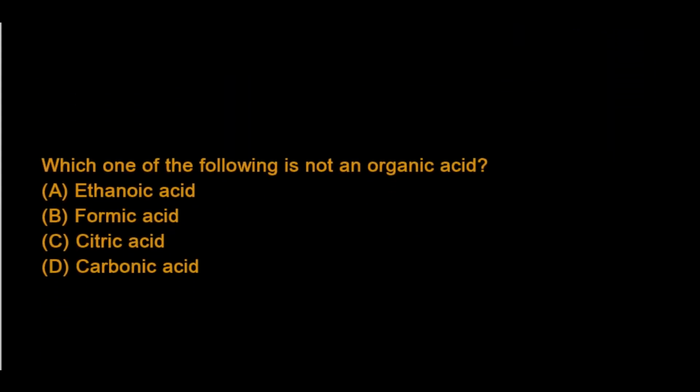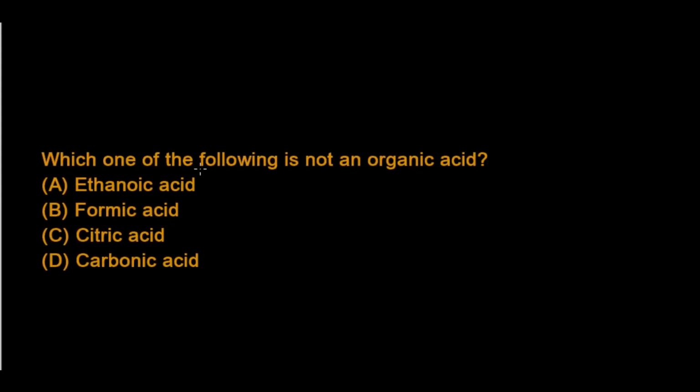Now we're going to move to the next question. Which of the following is not an organic acid? Ethanoic, formic, citric acid, or carbonic acid? All of them are organic acids except carbonic acid, as we have discussed.